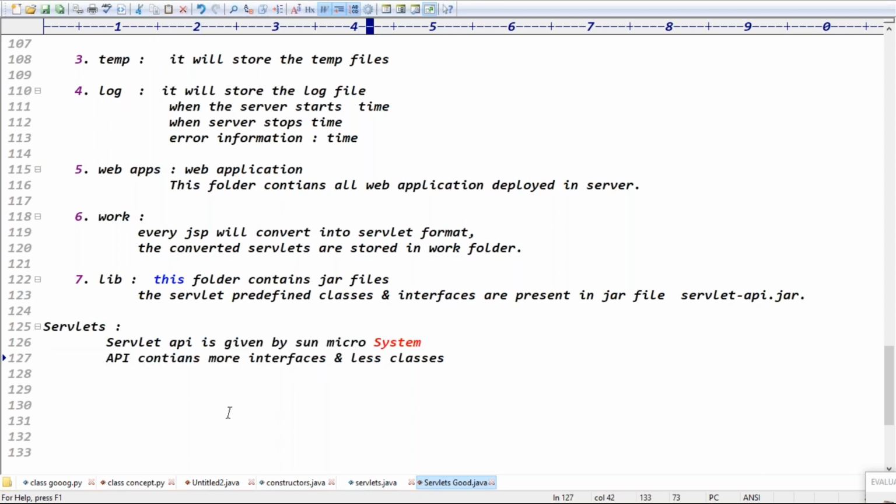And just now we installed the Tomcat server. In the Tomcat server, we got the servlet predefined support in the form of servlet-api.jar, which contains mostly classes and interfaces. It means the servlet-api.jar is given by the Apache Software Foundation. We installed the Tomcat server, and the Tomcat server is given by Apache, which means the servlet-api.jar is given by Apache. So servlet-api.jar is basically coming from the Tomcat server.